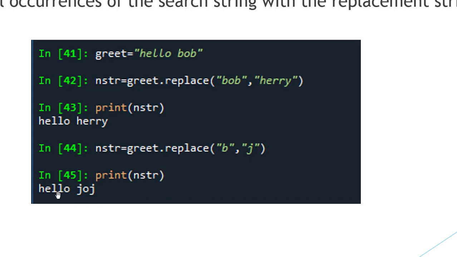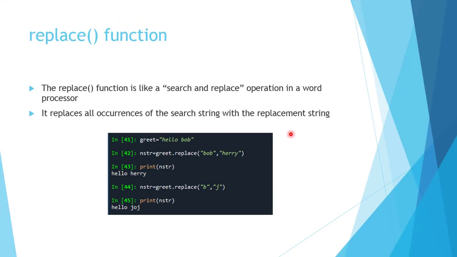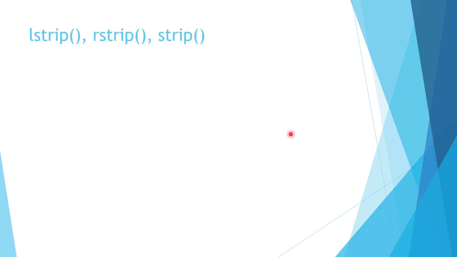So the new string will be "hello George", as both the B's are replaced with J. So the replace function searches for all occurrences of the substring and replaces them with the new substring.